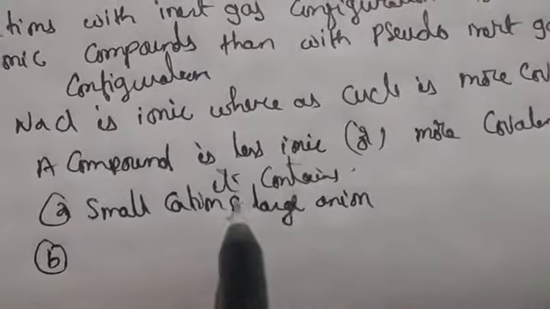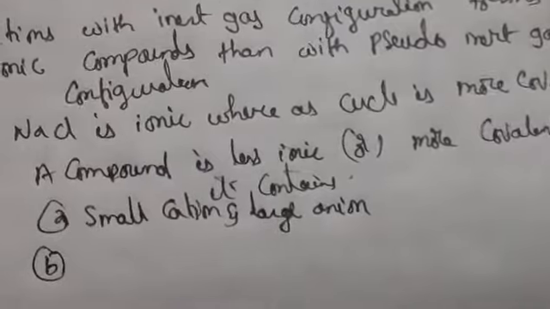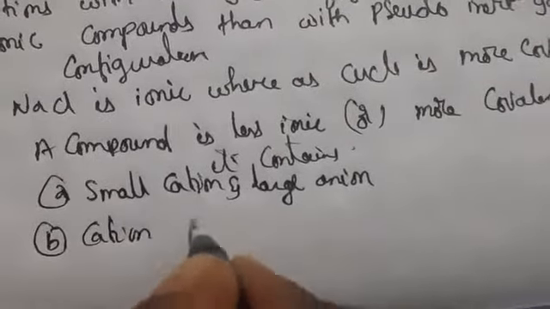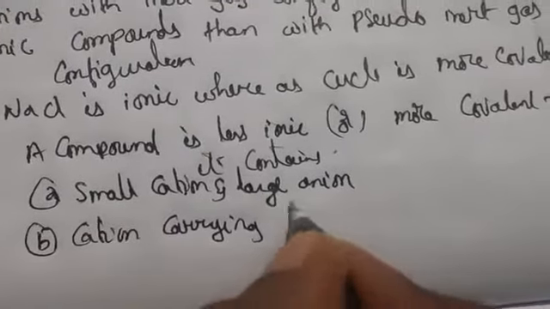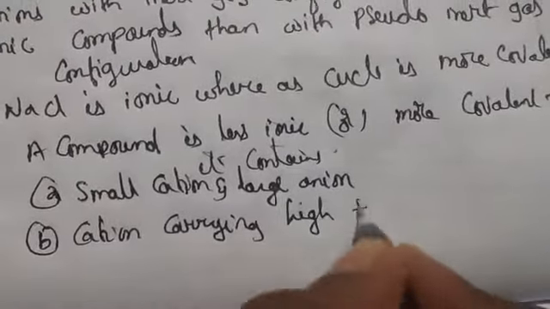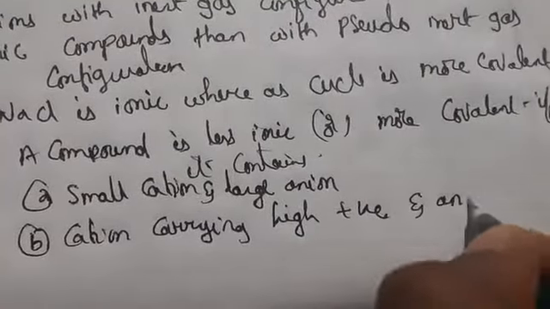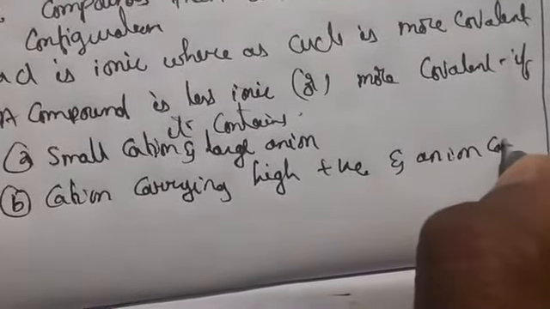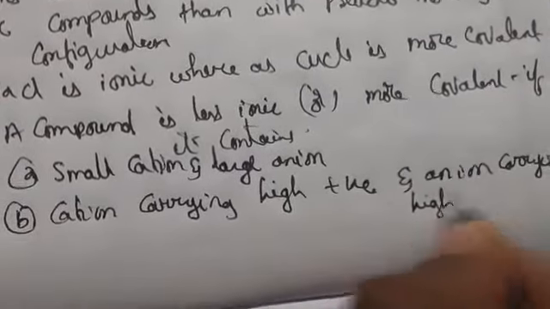To be ionic, the cation's positive charge should be small and the anion should be large, or else we can say the cation carrying high positive charge and the anion carrying high negative charge.